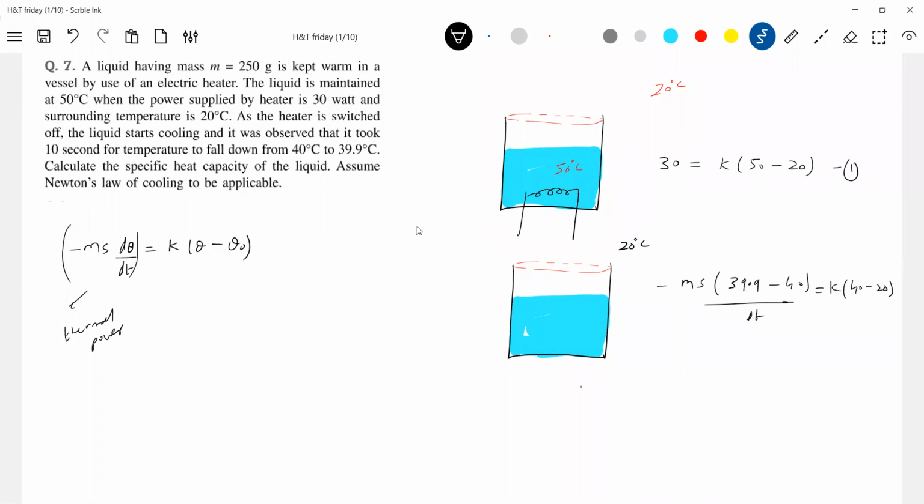So dividing equation 1 and 2, we'll get the thermal capacity, specific heat capacity, means M into S is asking. This is Newton's laws of heating, this is cooling. Specific heat capacity, no, is asking S. So the answer will be, you do calculation later on, 8,000 joule per kg per degree Celsius.